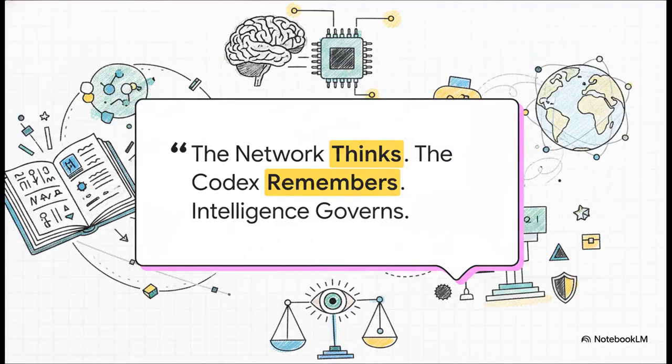Ultimately, this whole architecture isn't just about faster downloads or lower latency for your business. It is about engineering an autonomous infrastructure that acts as a secure, self-healing nervous system for the Earth. The network processes the language of telemetry, the codex preserves the institutional memory and evidence, and the governed intelligence ensures that every action is lawful and exact. The network thinks, the codex remembers, intelligence governs.